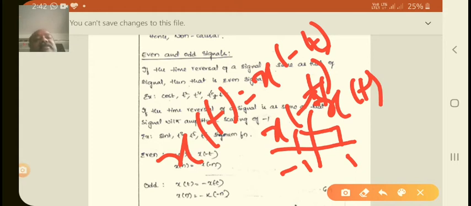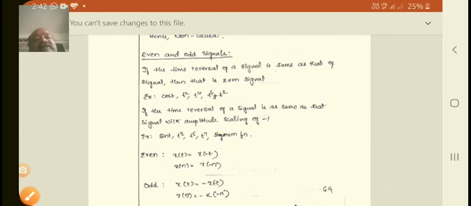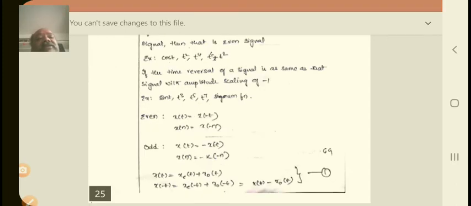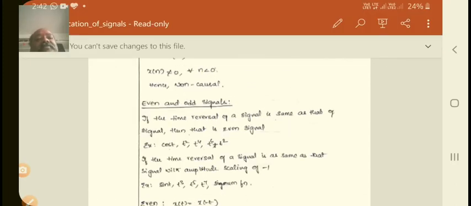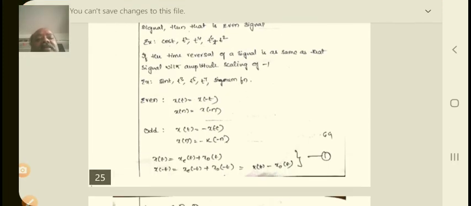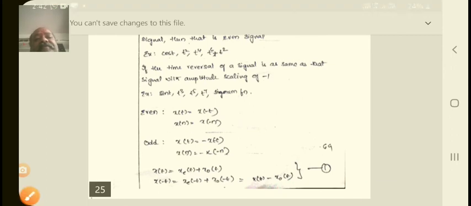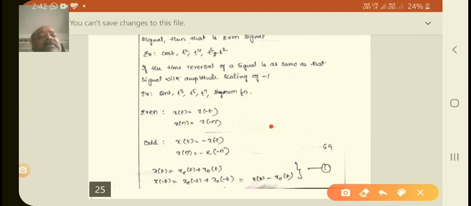an even signal. Just understand this simply. What is the function actually? If you take it like this, x of t equal to x of minus t, that is the cosine function.